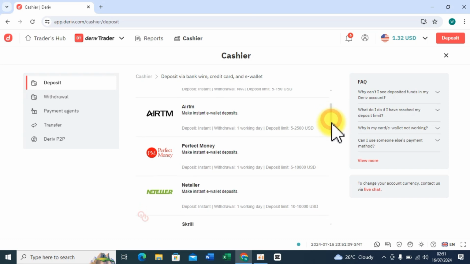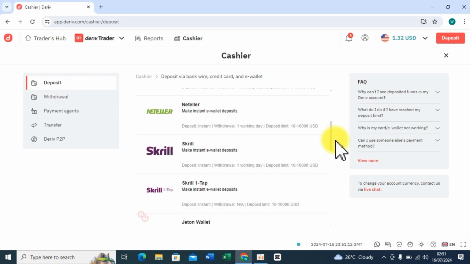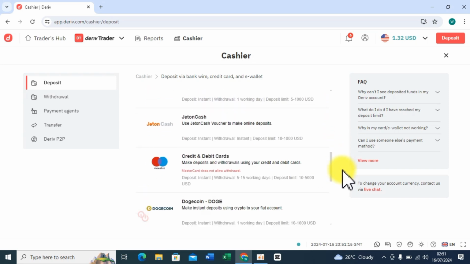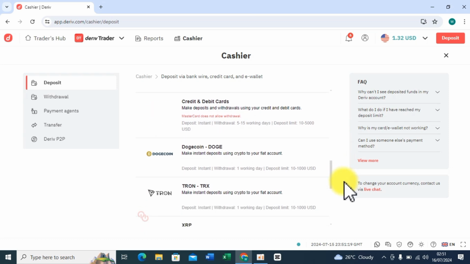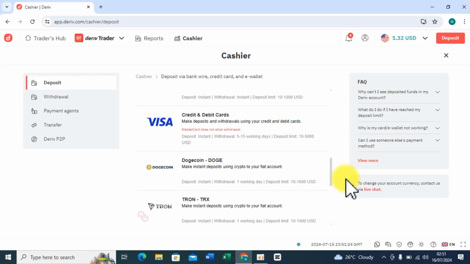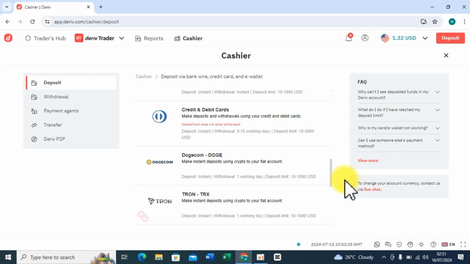AirTM, Perfect Money, Neteller, Skrill, Skrill One Tap, Jeton Wallet, Jeton Cash, credit and debit cards, Dogecoin. When I reach credit and debit cards, only MasterCard does not allow withdrawal. The rest can be used for deposits and withdrawals, but MasterCard you can only use for deposits, not withdrawals. I encourage you to use a method that works for both deposits and withdrawals, because Deriv will only allow you to withdraw using the method you used for deposits. I hope that one is clear.